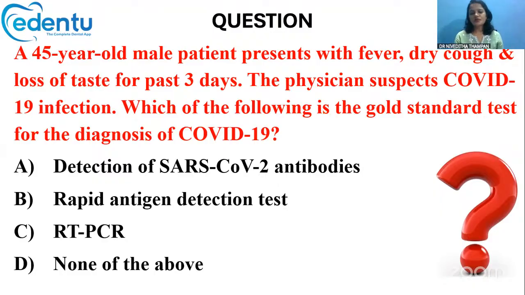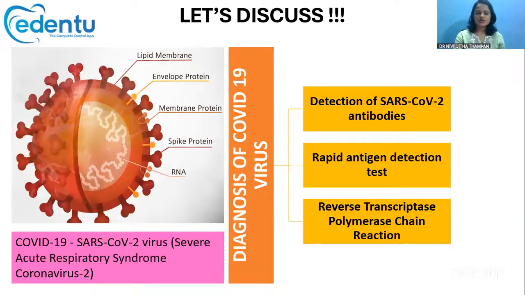So which among the following is the gold standard test for diagnosis of COVID-19? It is RT-PCR. This is a typical structure of the COVID-19 virus, that is the SARS-CoV-2 virus, the severe acute respiratory syndrome coronavirus 2.